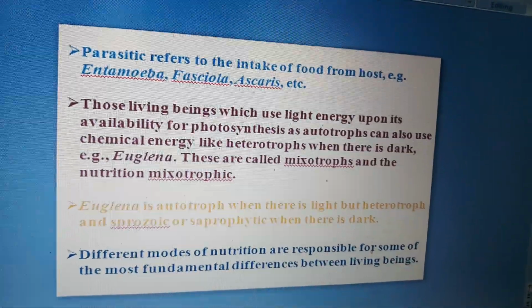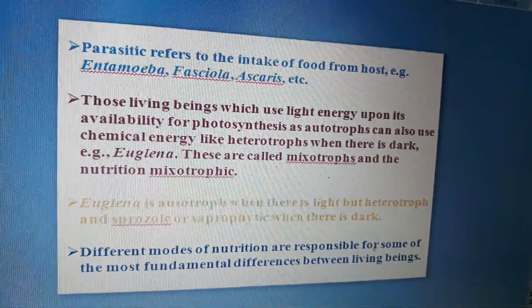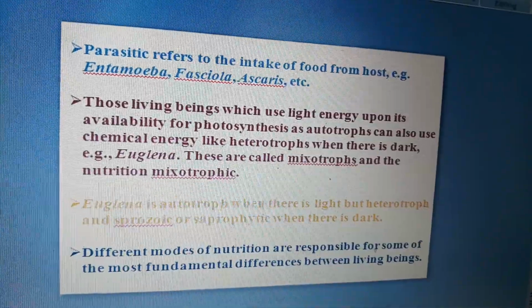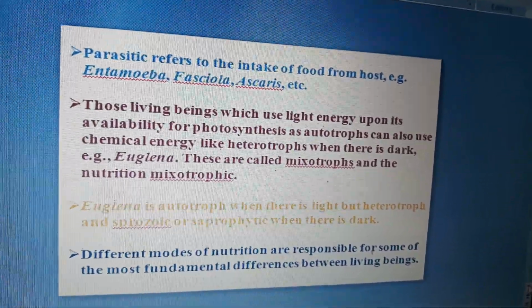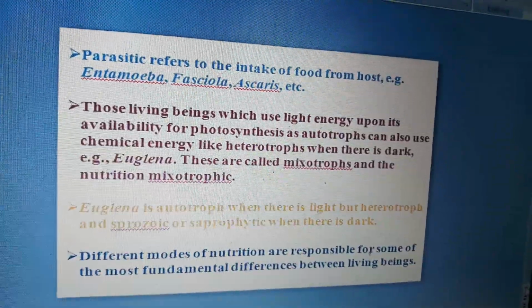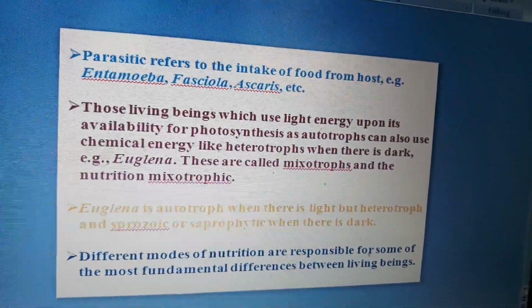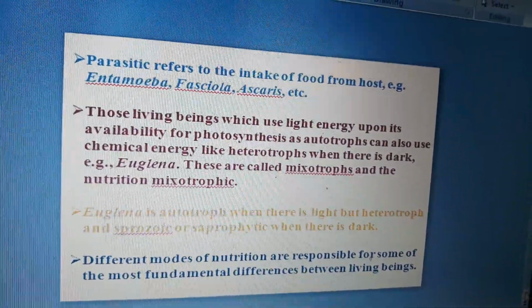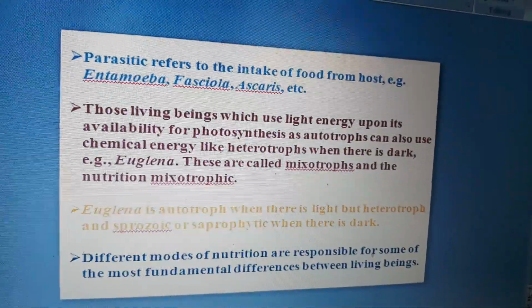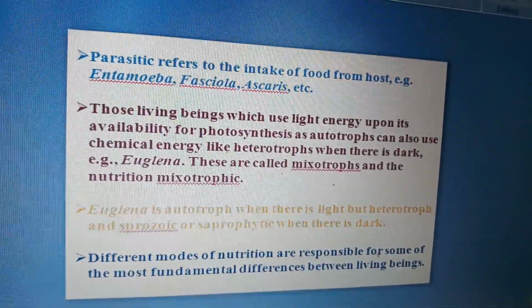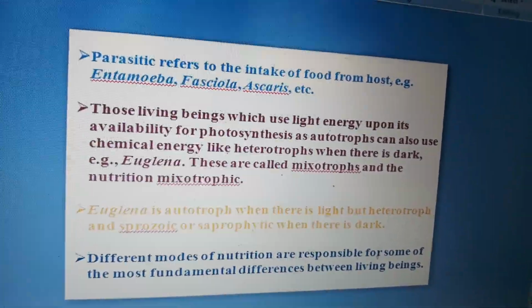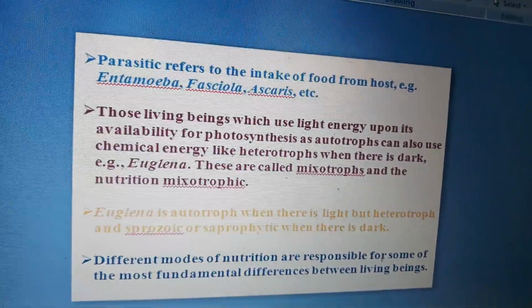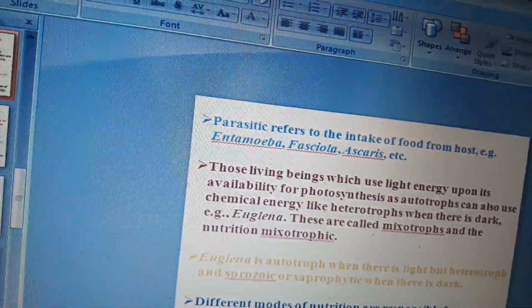Now you can say there is a further term called mixotrophs, those living beings which use light energy upon its availability for photosynthesis, as autotrophs, can also use chemical energy like heterotrophs when there is dark. An example of mixotrophs is Euglena. These are called mixotrophs and the nutrition is mixotrophic.